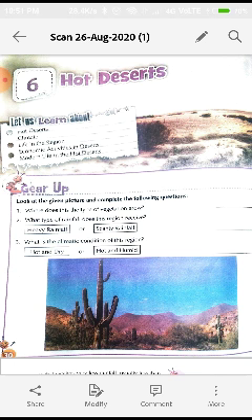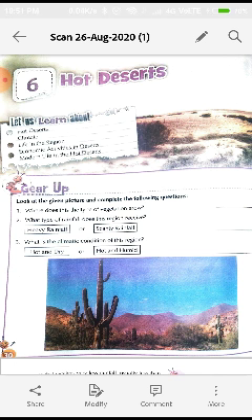Today I will introduce you to the sixth chapter, that is hot deserts. As the name suggests, deserts are the areas or regions which are hot and dry. That's why they are called deserts. They have less rainfall. So now we will go through this chapter.